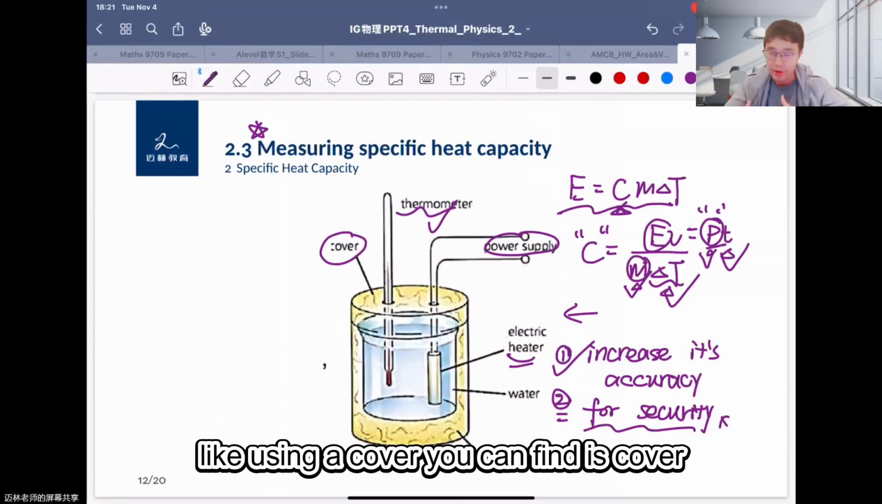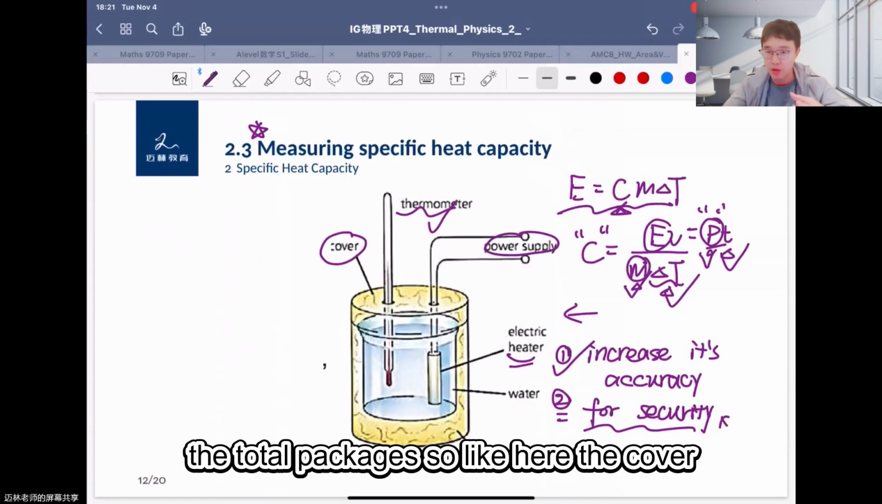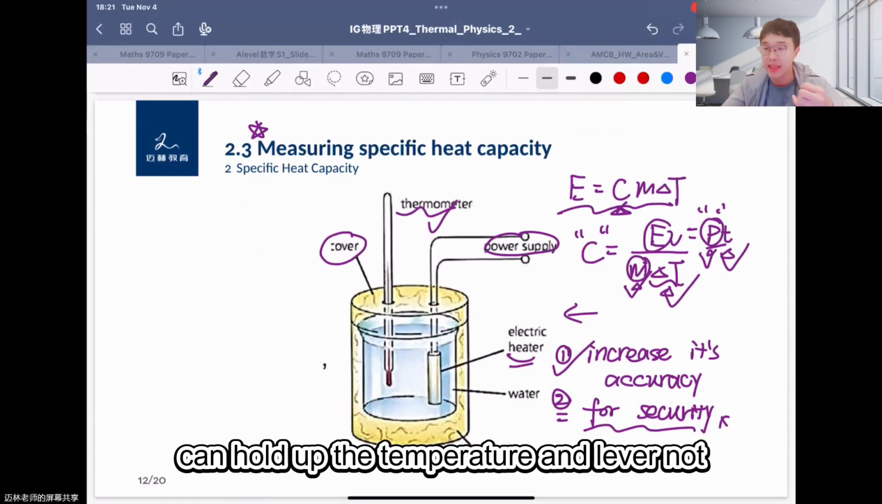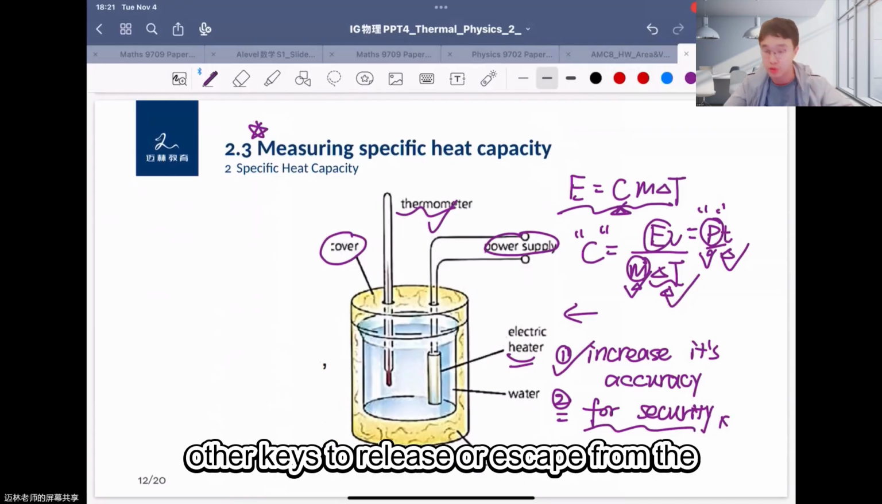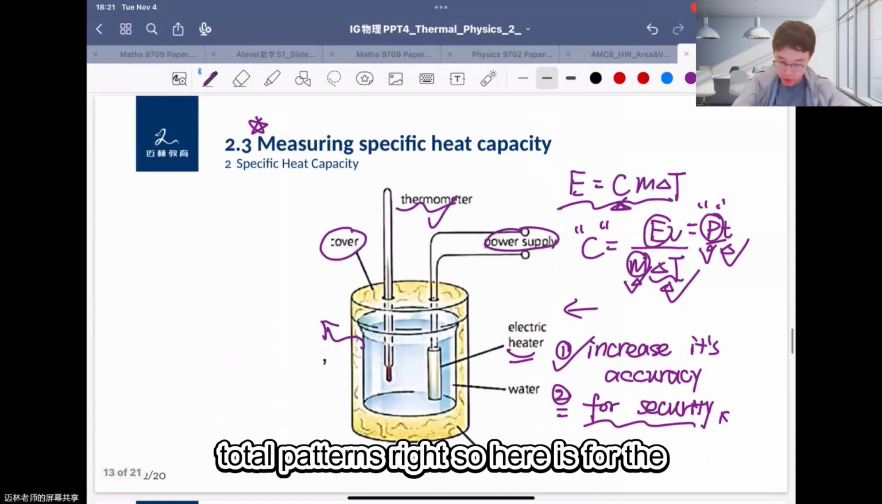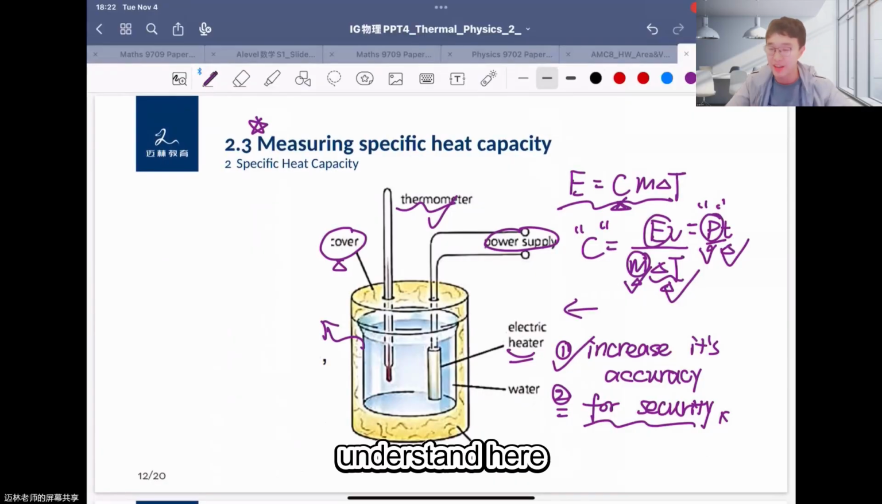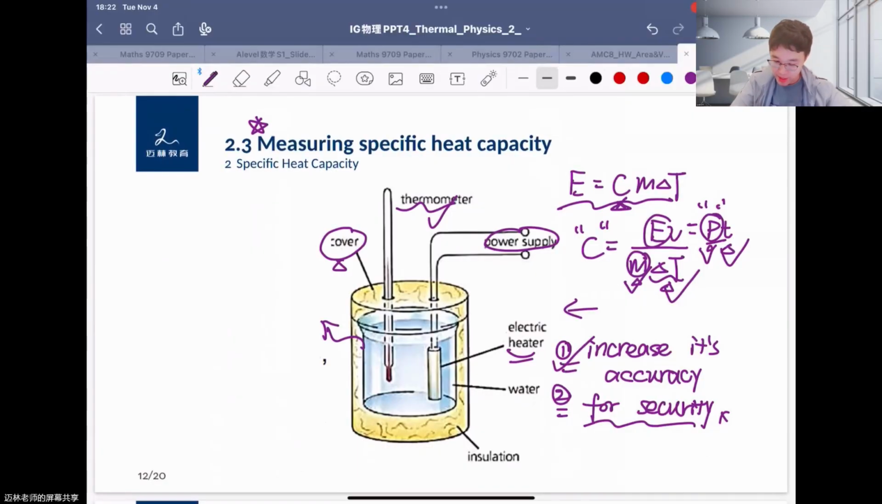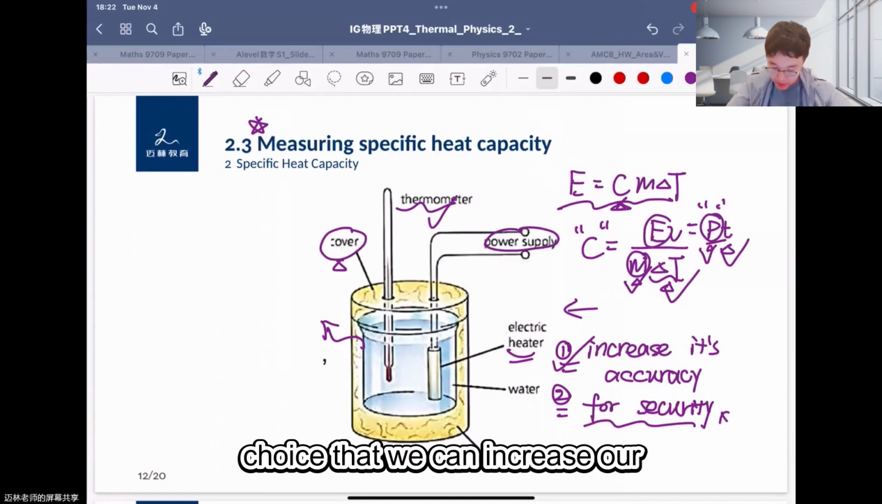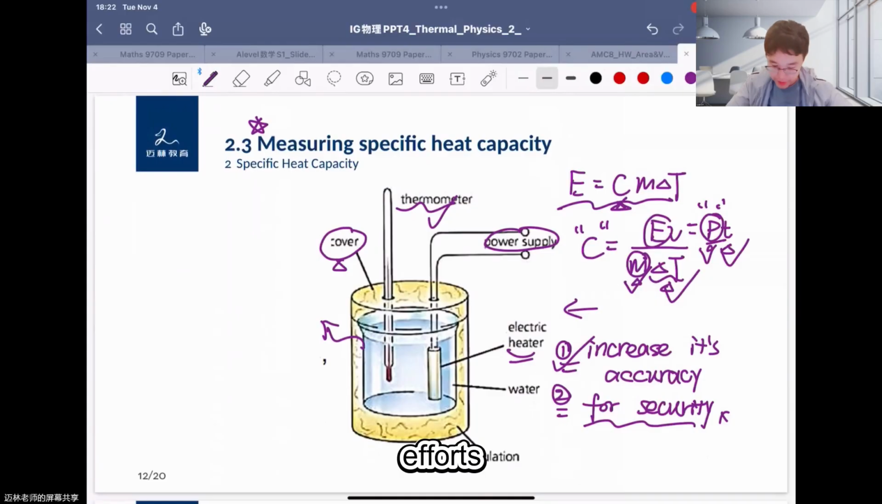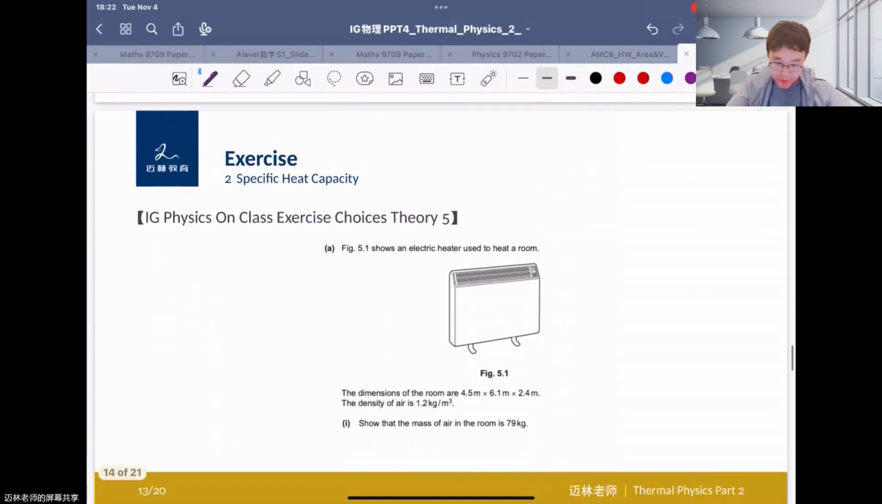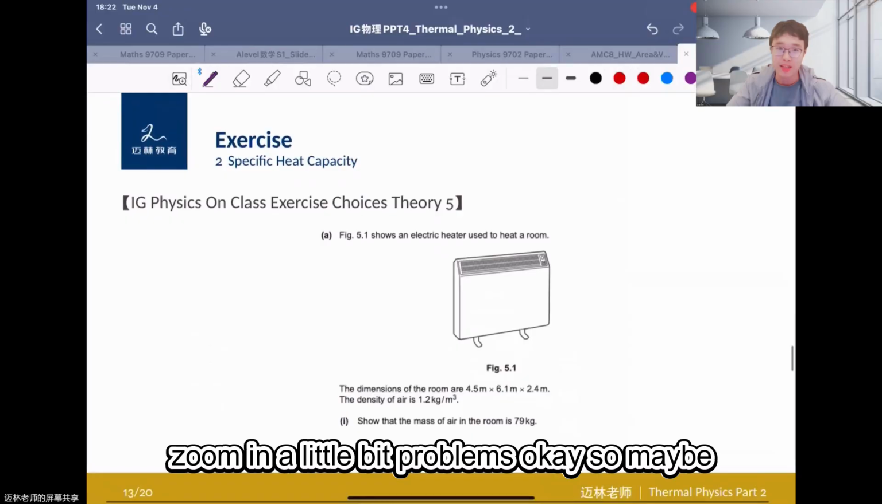Using a cover, you can cover the total apertures. So the cover can hold the temperature and never let the heat release or escape from the total apertures. So here is the cover's usage. Can you understand here? So here we're using the first choice, that we can increase the accuracy. Okay, after this, let's do a few problems.